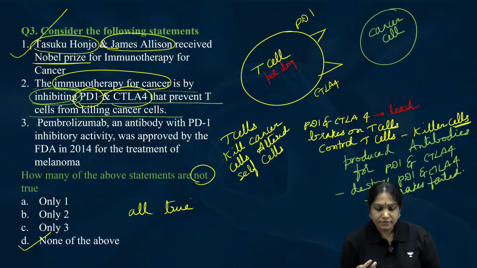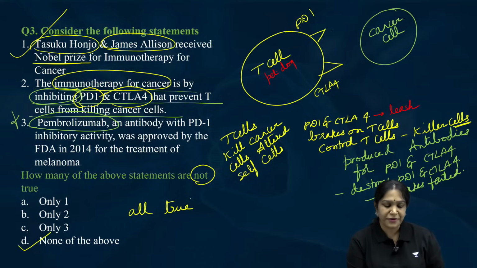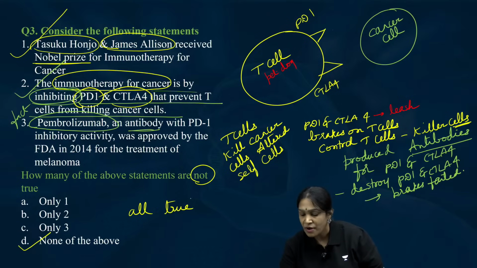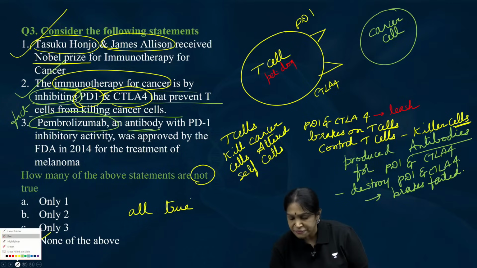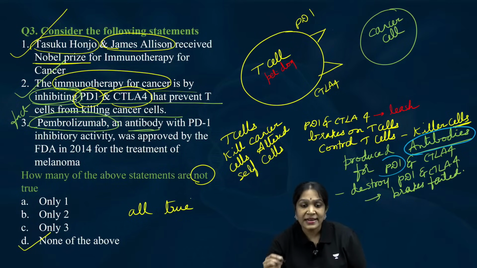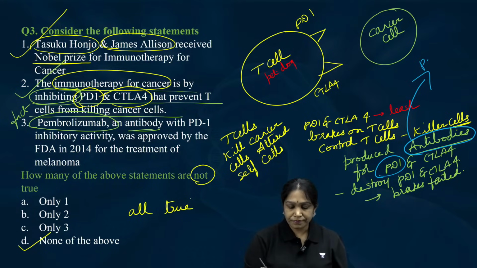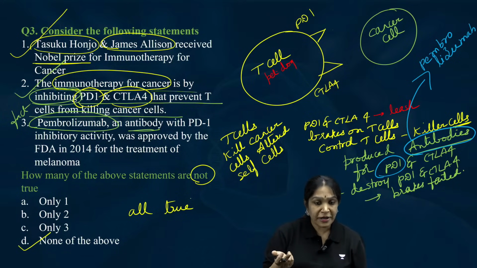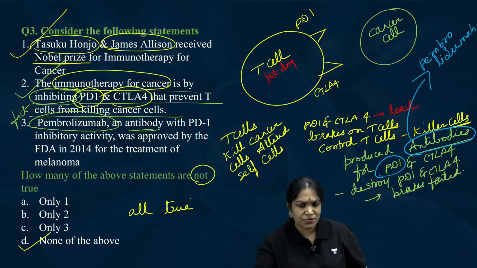Next, pembrolizumab. This is factual information, nothing to explain. This is an antibody. I told you they produced antibodies for PD1, right? They produced an antibody for PD1. Its brand name is pembrolizumab. I hope you got this. That antibody has a brand name, just like paracetamol has the brand name Dolo 625, like that.